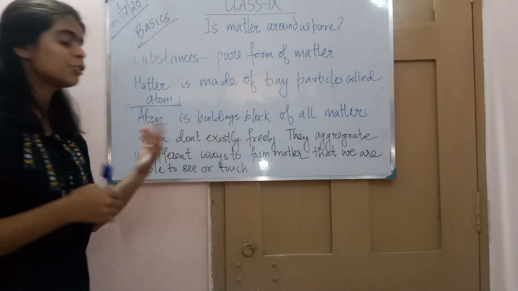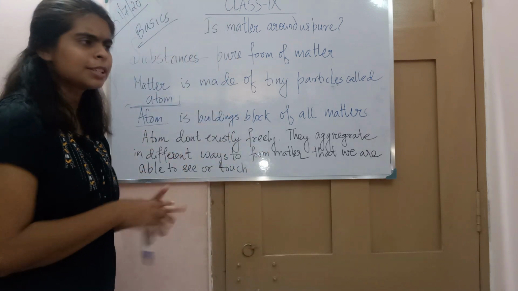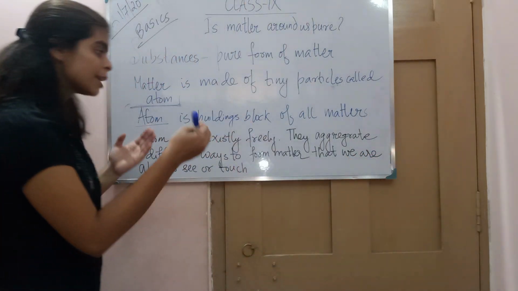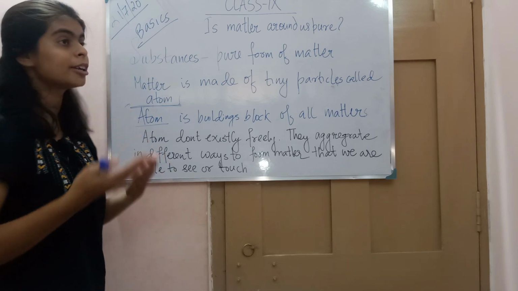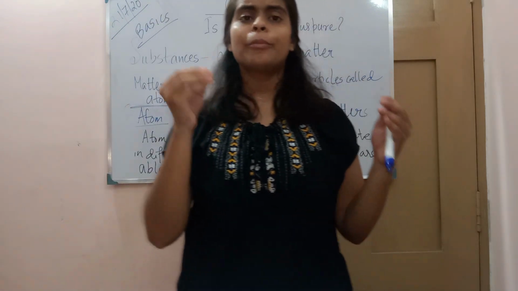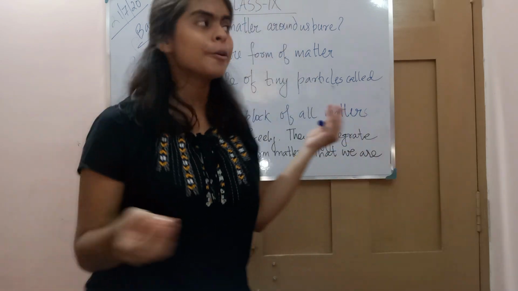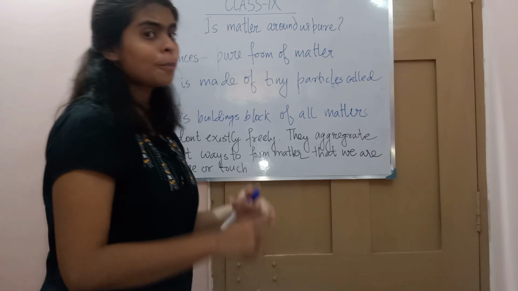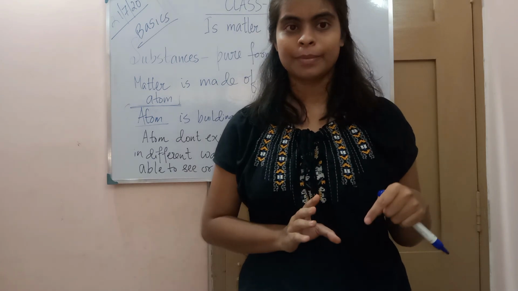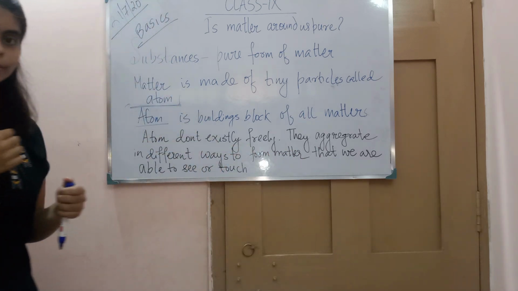This atom does not exist freely. Atoms aggregate in different ways to form matter, which we are able to see, touch or feel. For example, air. Air contains different kinds of gases, and these gases are matter, made up of tiny particles, that is atoms. We cannot see air, but we can feel it. Similarly, water: we can see water, we drink it.